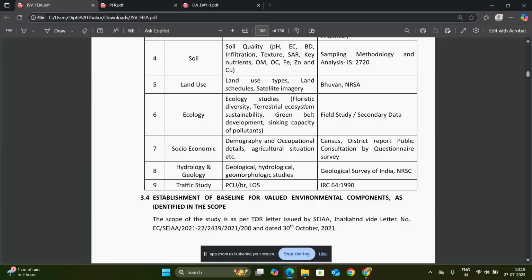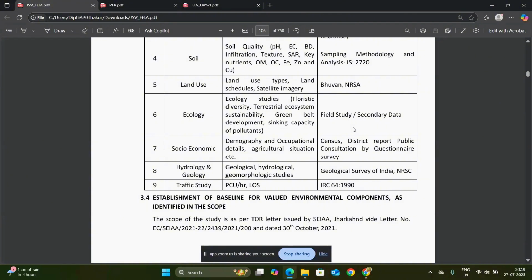Next is the ecological study area. We will take from there the floristic diversity and the terrestrial ecosystem, that is the flora and fauna of that area. The field study and the secondary data are the main source. That means the forest area information from the district survey report and the forest survey report.